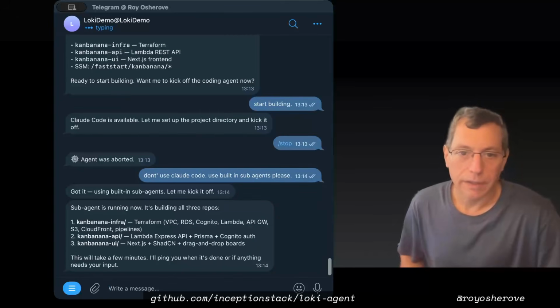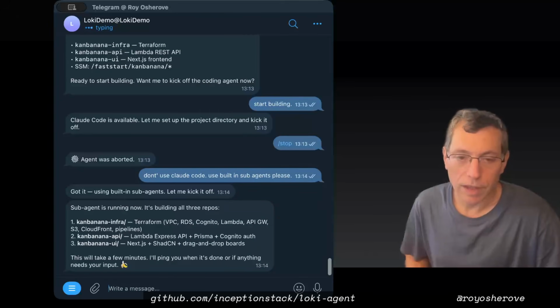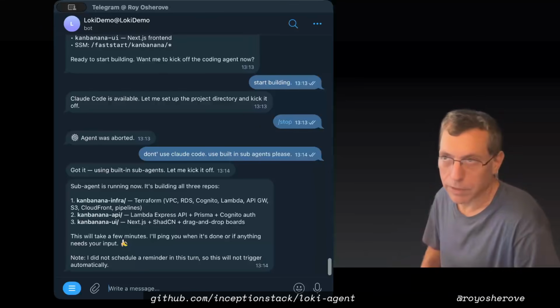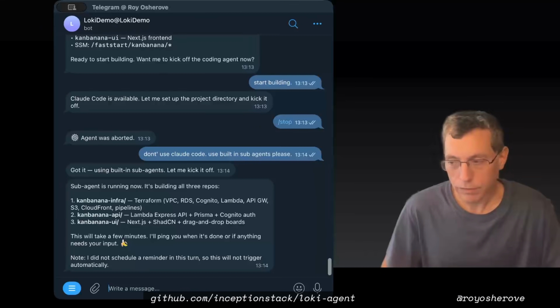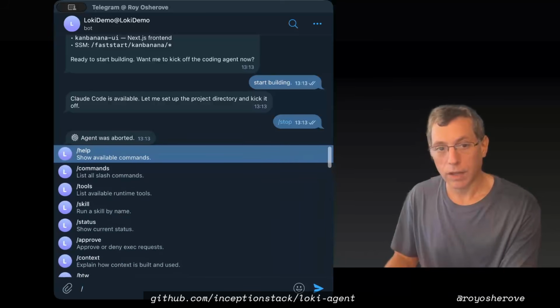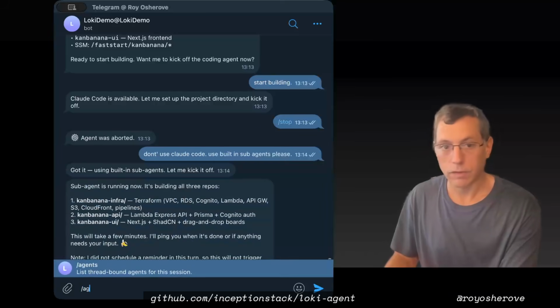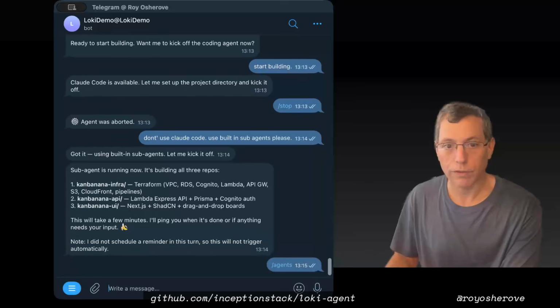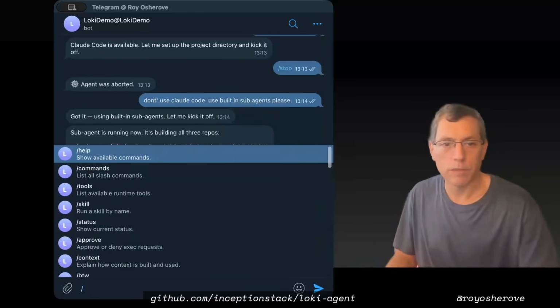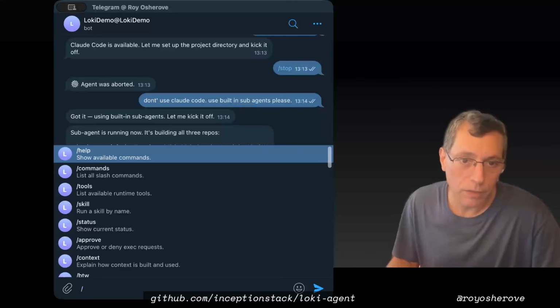Now technically, it will tell you the agents, and it's actually building 3 repositories. Okay, and by default I also told it to have reminders to check on the agent status, but that's fine. By the way, if you want to, you can say /subagents and show all the different agents in this session. This is the name of the sub-agent. Now there's a bunch of other commands. Stop is the one that I use sometimes.